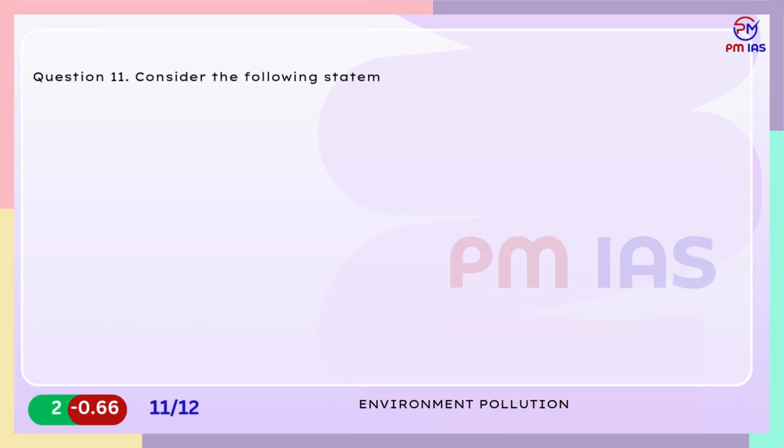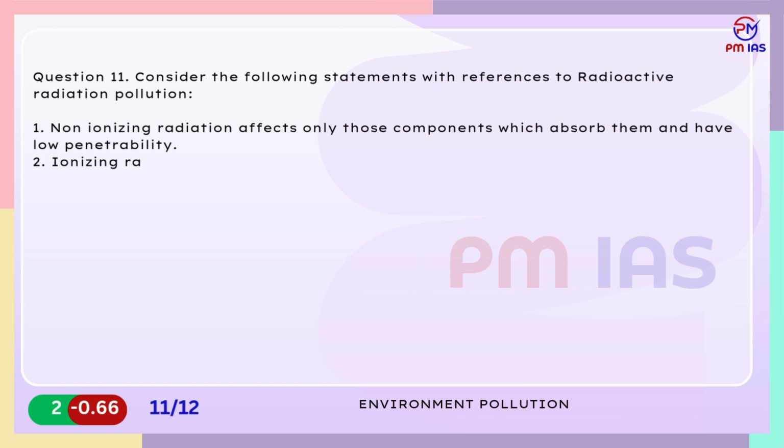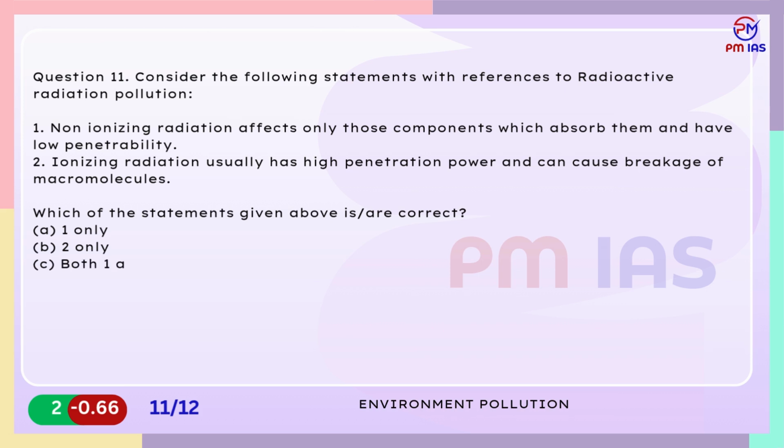Question 11. Consider the following statements with reference to radioactive radiation pollution. 1. Non-ionizing radiation affects only those components which absorb them and have low penetrability. 2. Ionizing radiation usually has high penetration power and can cause breakage of macromolecules. Which of the statements given above are correct? A. 1 only. B. 2 only. C. Both 1 and 2. D. Neither 1 nor 2.